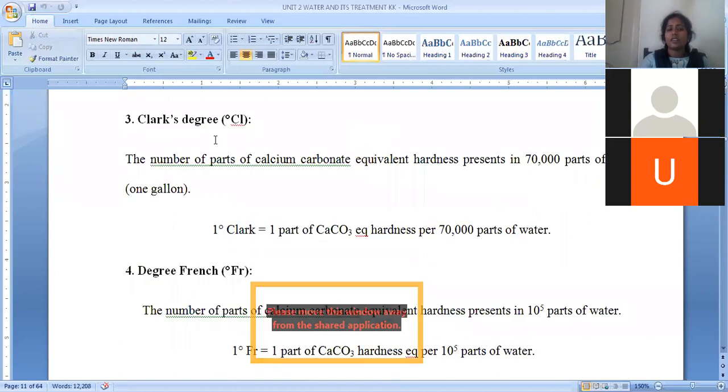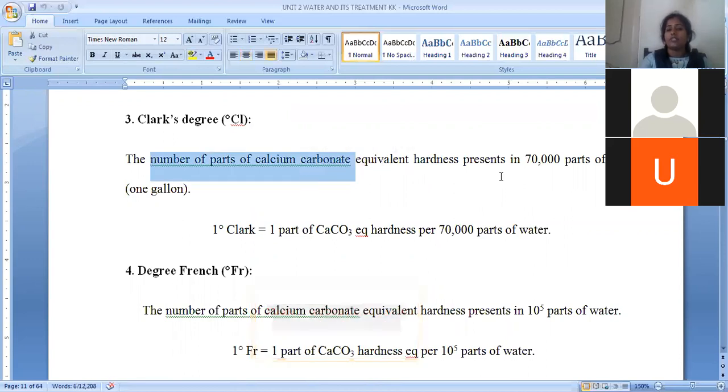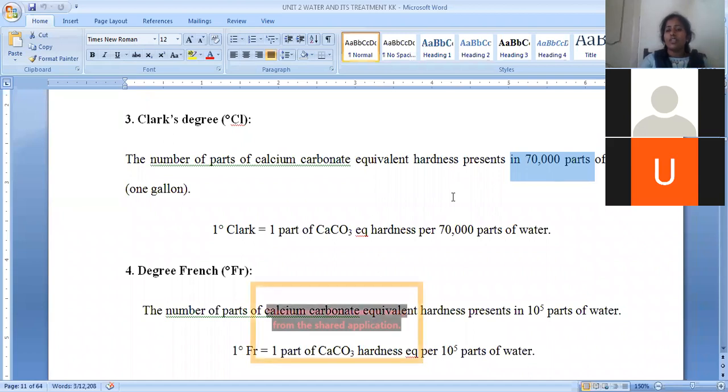Next is about Clark degree. Clark's degree is nothing but the number of parts of calcium carbonate equivalent which is present in 70,000 parts of water. If you are considering water as 70,000 parts, in that 70,000 parts, how many parts of hardness are present is called a degree of Clark. 70,000 parts is also called a gallon.